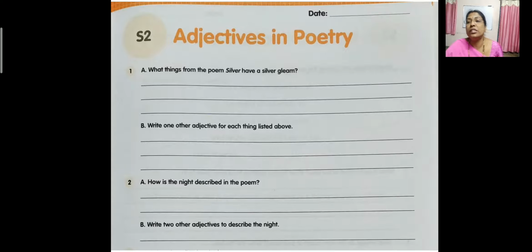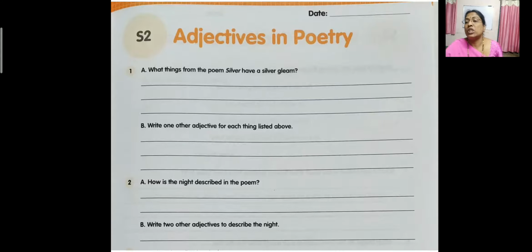Okay, now see the first one, children. What things from the poem Silver have a silver gleam? Gleam means shine. So what are the things which have silver gleam in the poem? Just now we have discussed. Very good. You can write down: fruit, trees, thatch, a dog, a dove, a mouse, a fish, stream. Okay, so these are the things which have silver gleam.